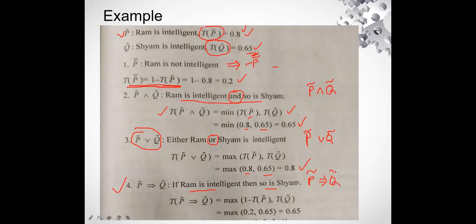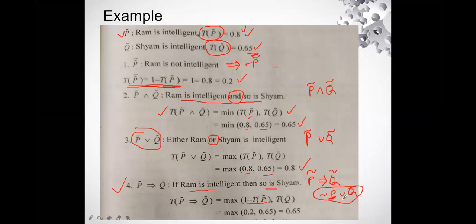Now we already know how to find the truth value for this particular P implies Q. I'm going to find it with the help of the formula: negation P disjunction Q. This is the formula you have to remember to solve so many questions. So just remember this one. P implies Q is equal to negation P disjunction Q. So what is the value of negation P? The value of negation P is 1 minus TP.